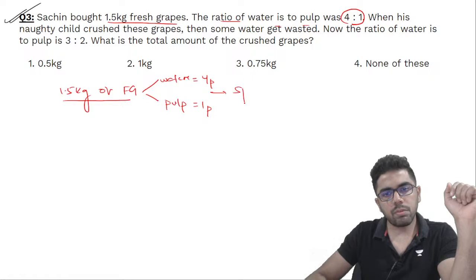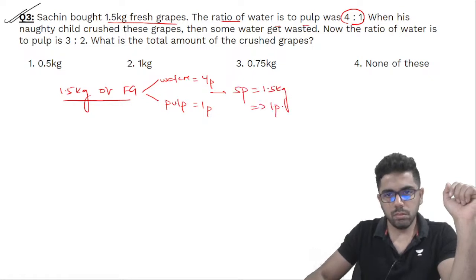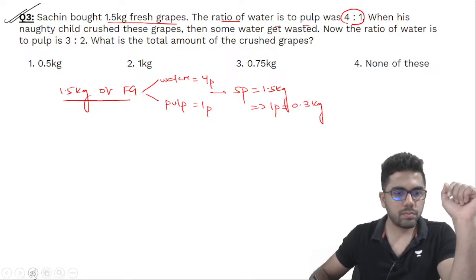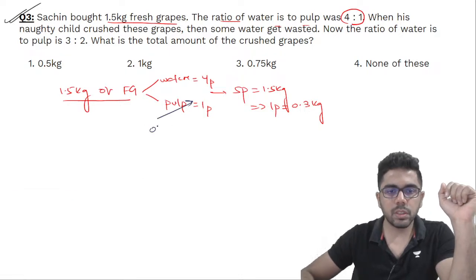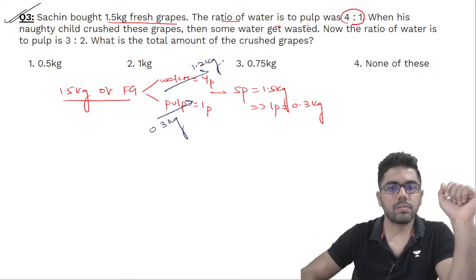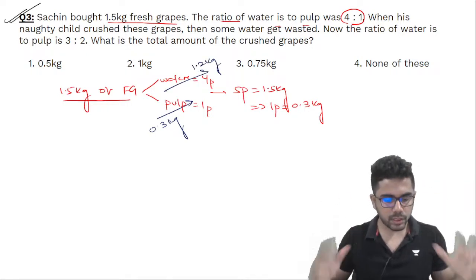So I can say total 5 parts is now 1.5 kg. This implies 1 part is 0.3 kg. So I can easily say, okay, pulp is 0.3 kg, whereas water is like 1.2 kg. This is the composition of fresh grapes.